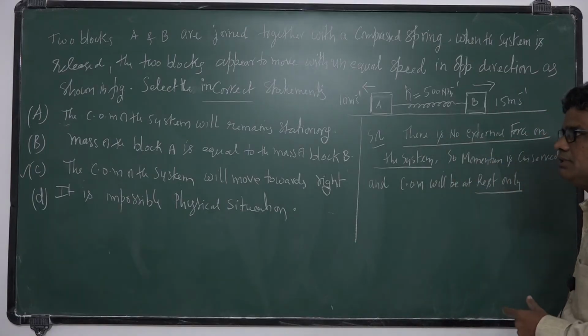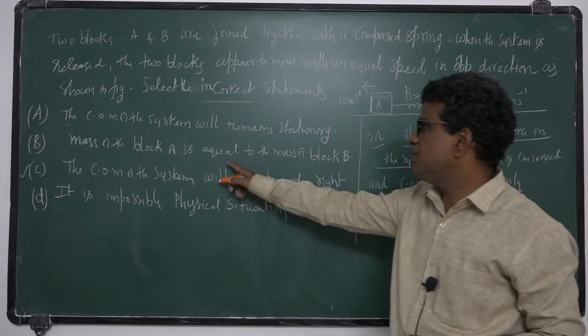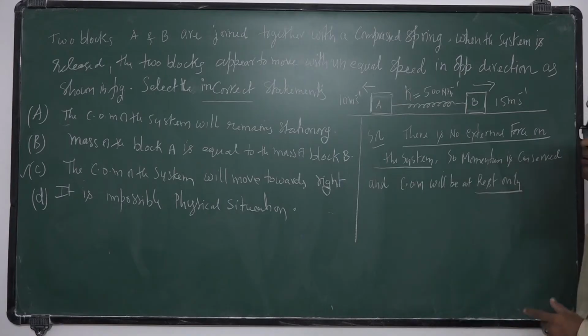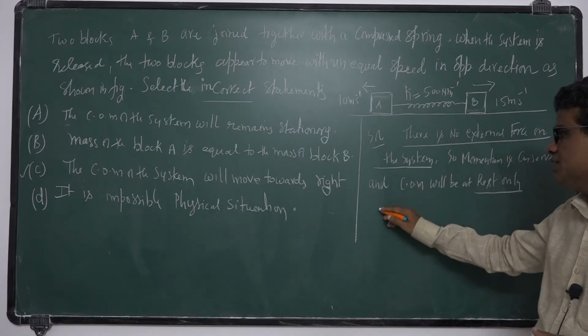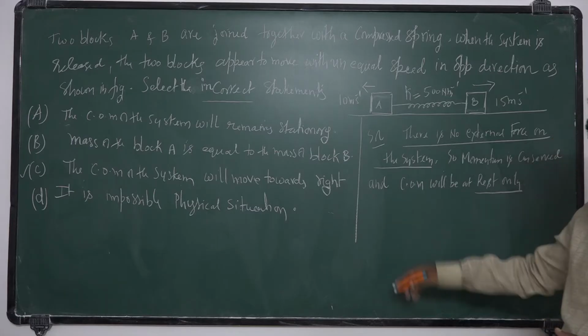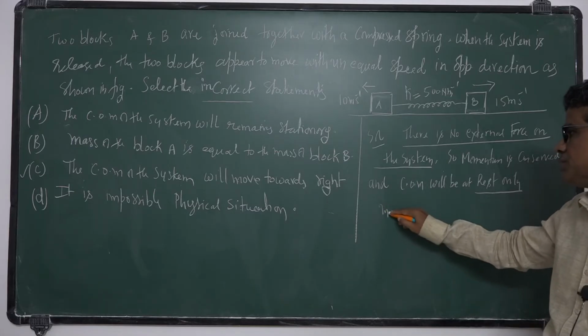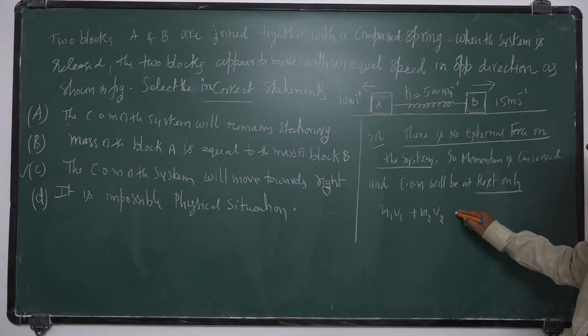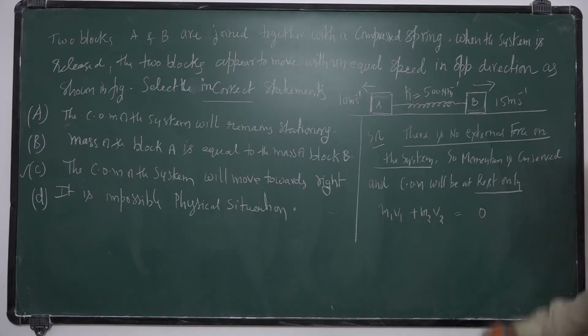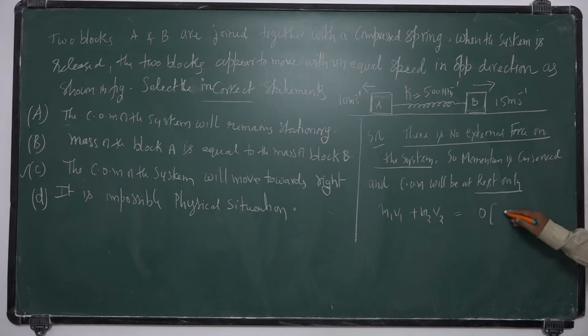And mass of block A is equal to mass of block B, since momentum is conserved. So total initial momentum is equal to momentum after. So m1 v1 plus m2 v2 after releasing is equal to 0, because momentum of center of mass is 0. So initial momentum is 0.